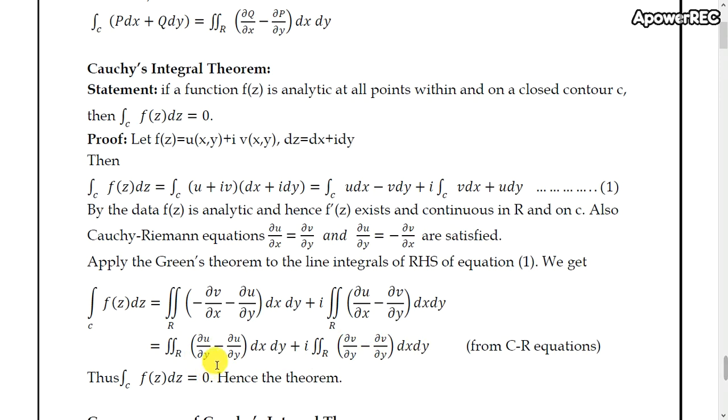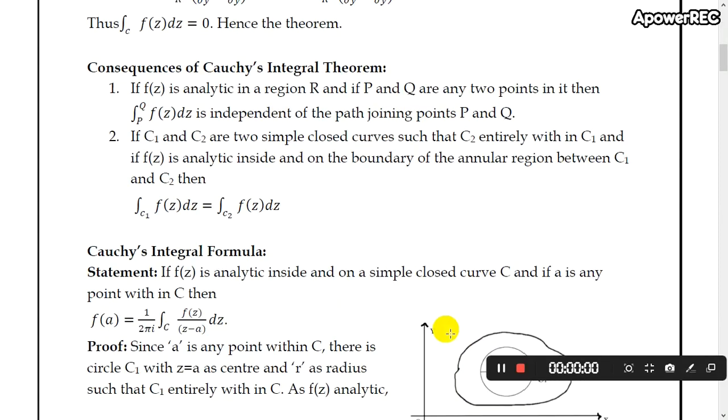So ∂u/∂y minus ∂u/∂y is nothing but 0, plus i times double integration over R of ∂v/∂y minus ∂v/∂y, which is 0. Hence the whole term becomes 0. Thus integral over C f of z dz equals 0, hence the theorem. Now see some consequences of Cauchy's integral theorem.